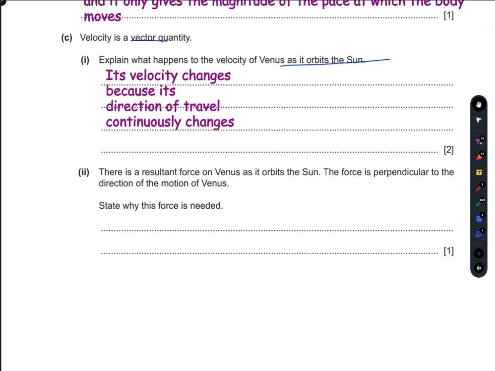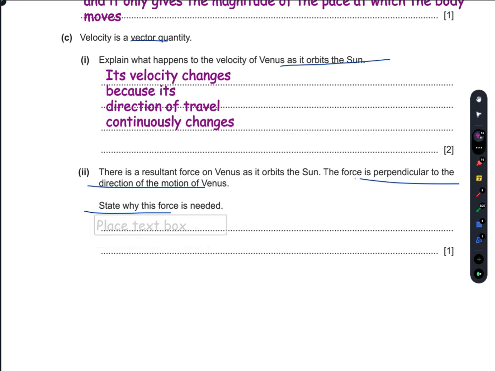There is a resultant force on the Venus as it orbits the sun. The force is perpendicular to the direction of the motion of Venus. State why this force is needed. This is the centripetal force, which is needed to keep Venus in a circular track, or you can say to accelerate the Venus towards the center of the sun. The centripetal force keeps the Venus moving in a circular track. It does not allow it to escape.